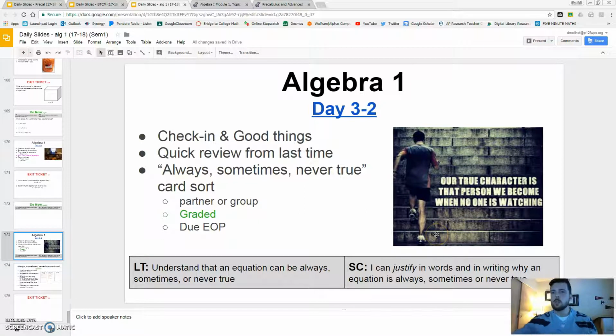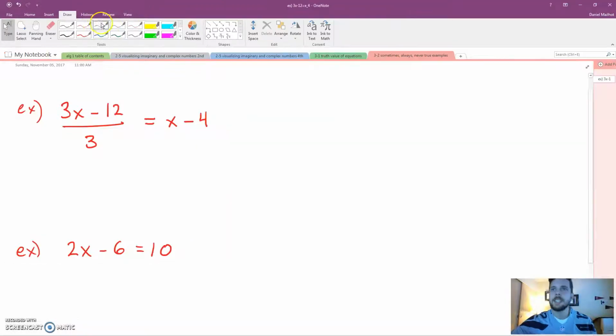Okay. We're going to do just a couple quick examples. You do not need to write these down. I just want you to listen. Here we go. And these are very similar to what you'll do in the card sort, though. So, this first one. Is it always, sometimes, or never true?